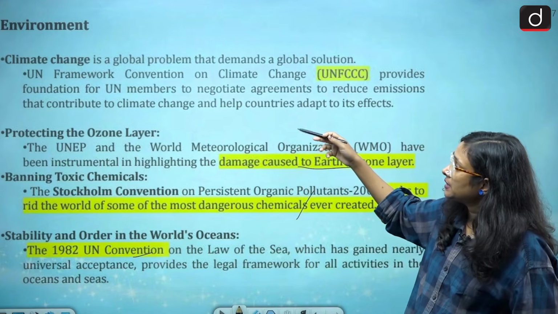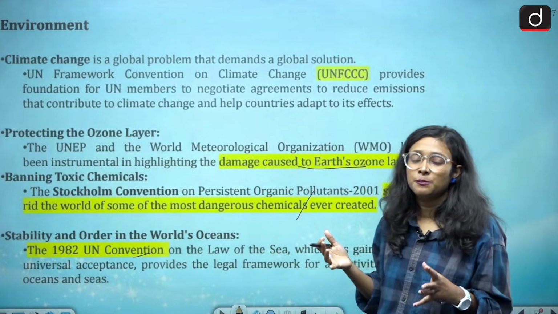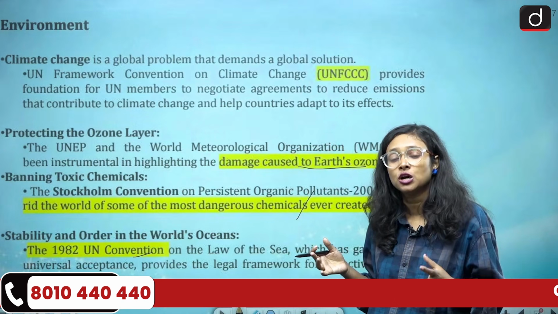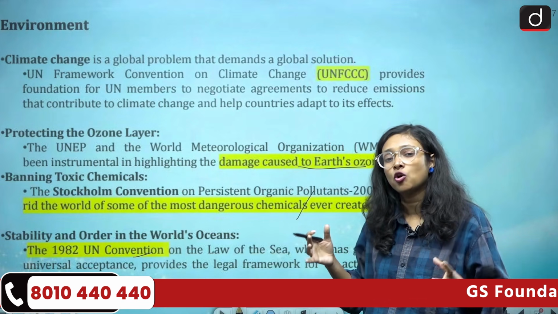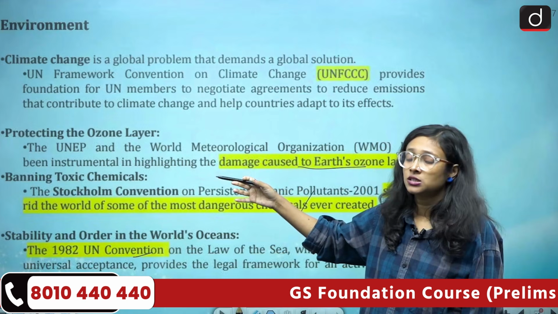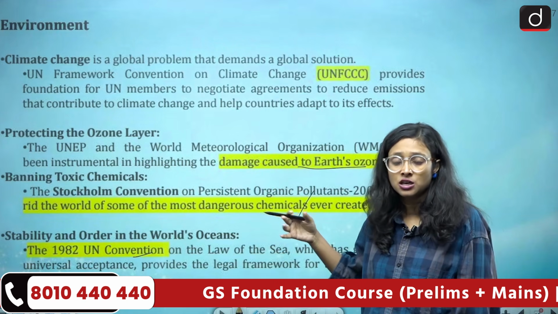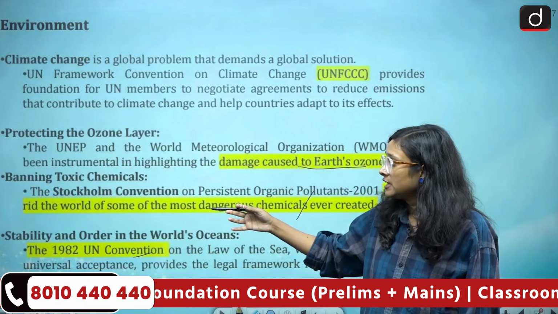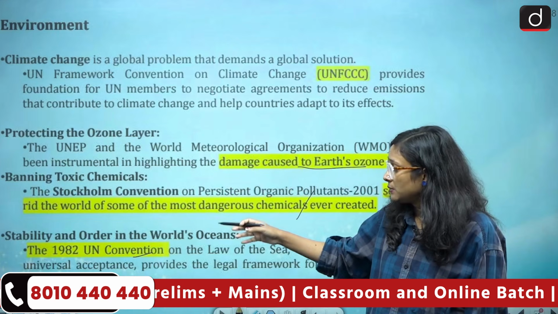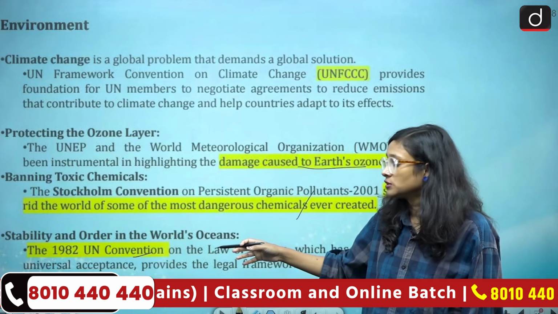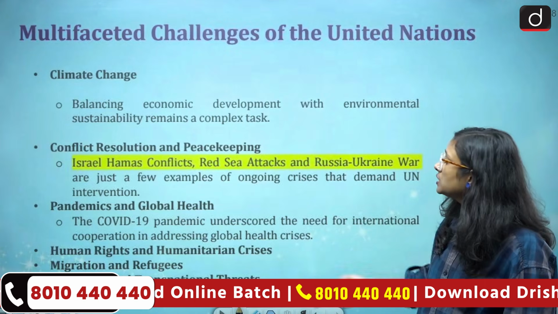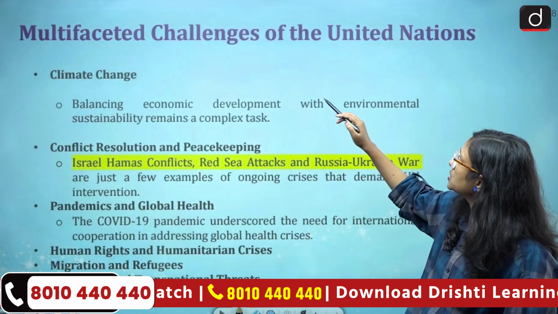So what we can see is that in terms of climate change, it has brought countries together on a platform where you have to negotiate, point out each other's mistakes, and find a common ground to combat climate change. Then they have also worked on the ozone layer, because ozone protects us from ultraviolet rays. And it has also protected humanity from toxic chemicals, and actively worked for the ocean's life and health.